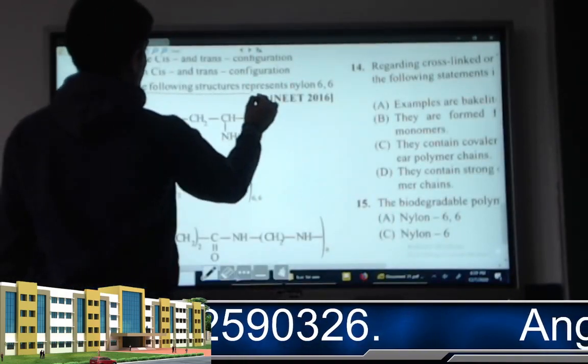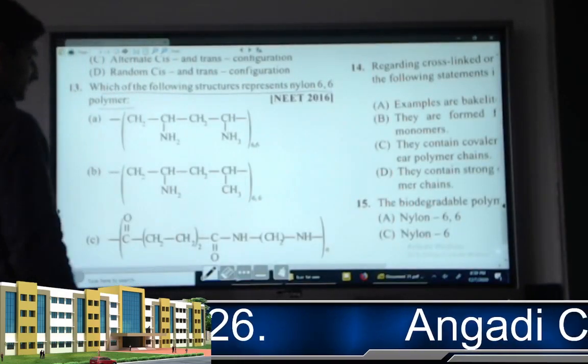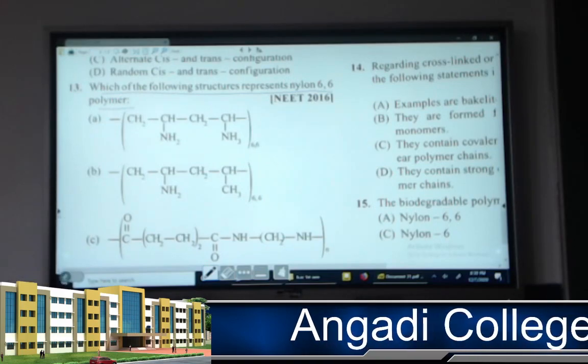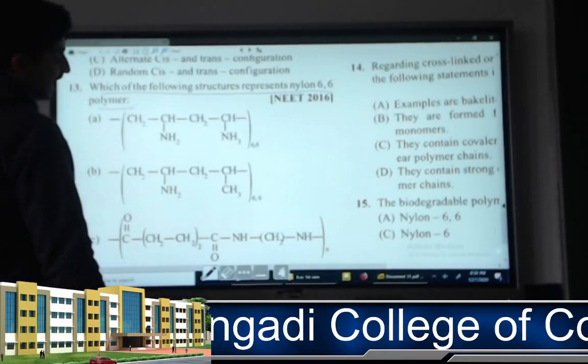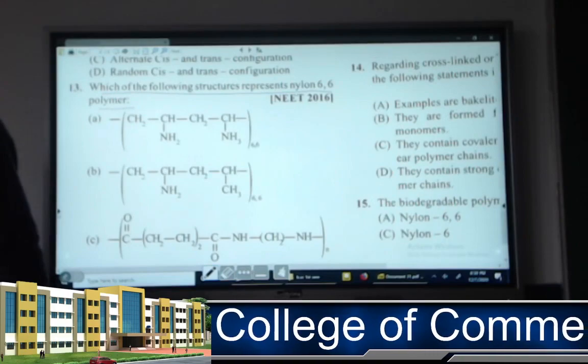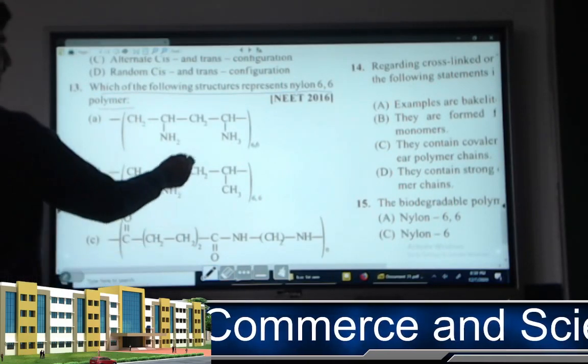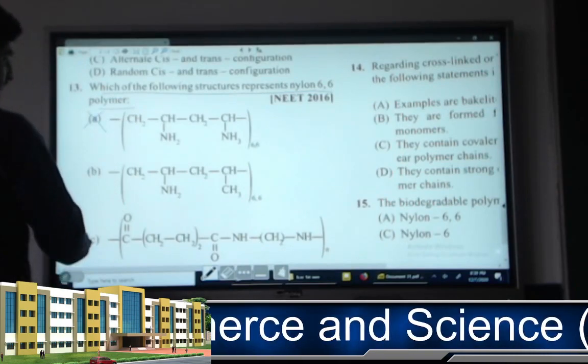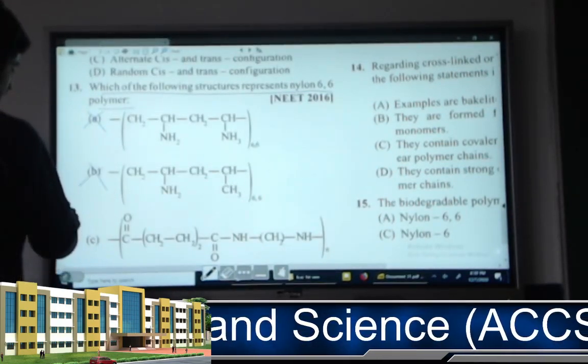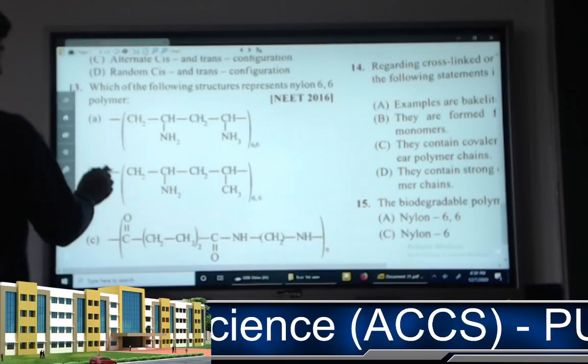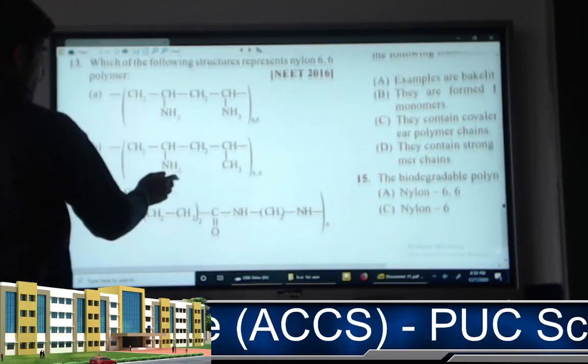Next question. Which of the following structures represents nylon 66? Wherever you get the hexamethylene diamine and adipic acid components, that is what you call nylon 66. It's not here, not here. Let me scroll it up.